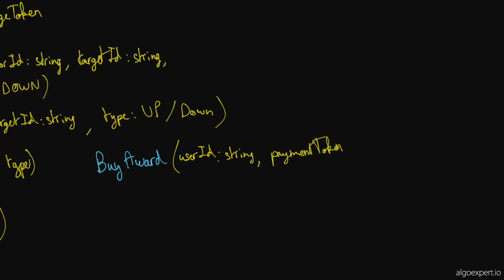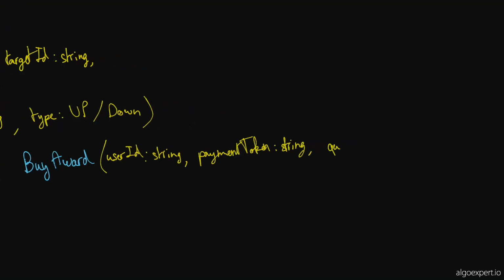This is gonna be a string, and this basically has all of the user's information to actually create a real payment, like credit card information or stuff like that. And then I guess the last thing would be, you said you buy a certain quantity of awards. So the last thing here would be a quantity, which would be, I guess, an integer. They have to be whole numbers, right? So you buy 1 or 2 awards. Right. Okay. So I'll put quantity, and this will be an integer. And I think that's it for buying an award.